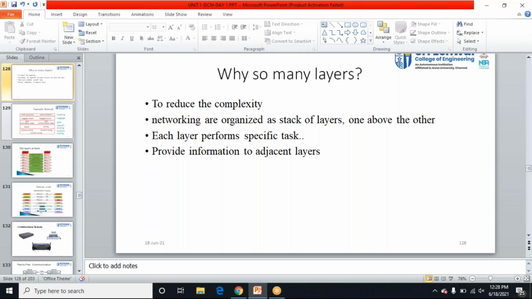Batmavasan? Yes, Batmavasan. Ma'am? Yes, Ravoli. Why are we going for 7 layers? Instead, we can go for 1 layer, right?